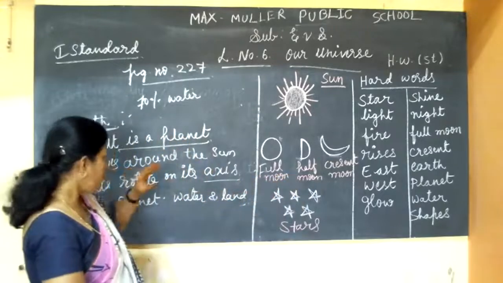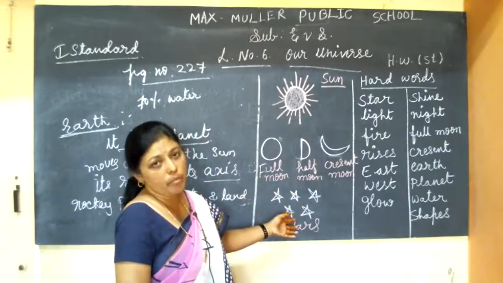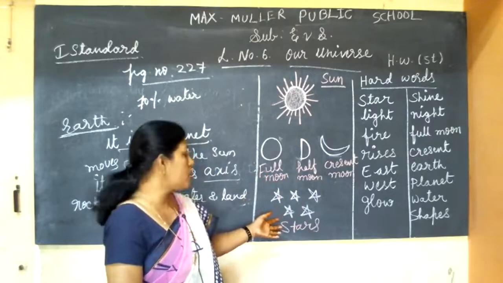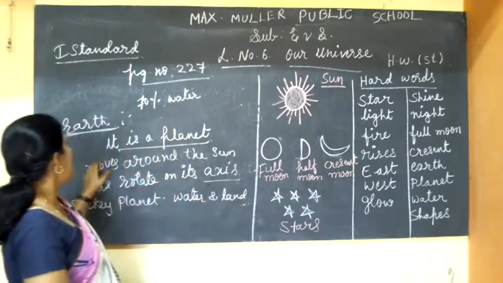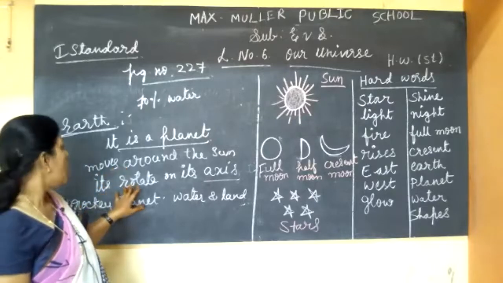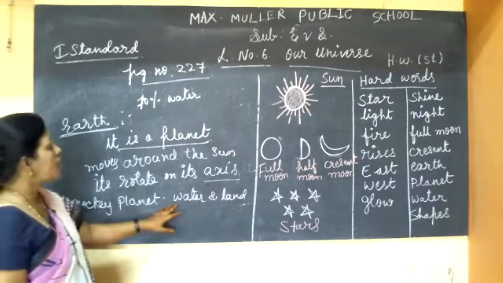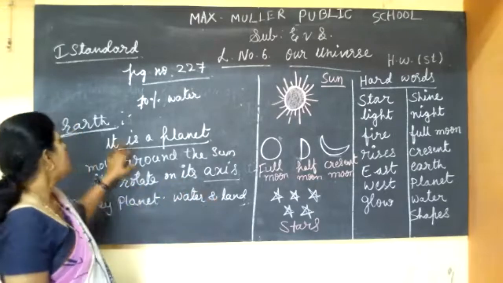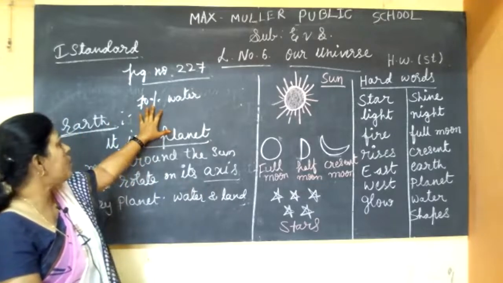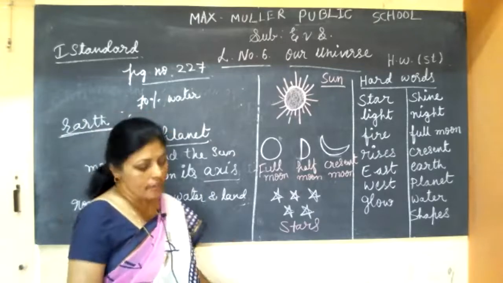So about stars, they are so far away from us, and they twinkle. They are also big balls of fire. They give light at night only. We see stars at night only. Are you understood? Yes. Then Earth, it is a planet. It moves around the sun and it rotates on its own axis. We call it a rocky planet because it is covered with land and water. Then 70% of water, oceans, is covered with earth, so we call it a blue planet. Are you understood about this? Sun, moon, stars and earth.